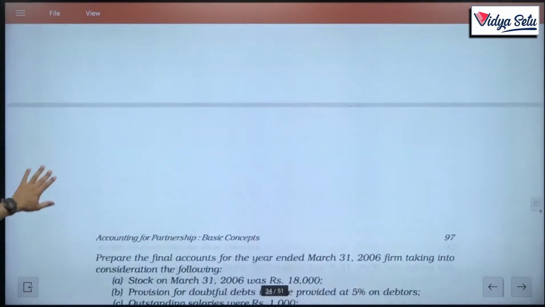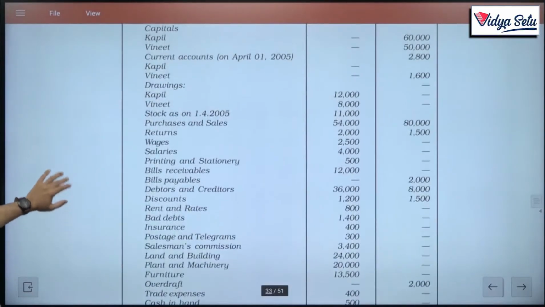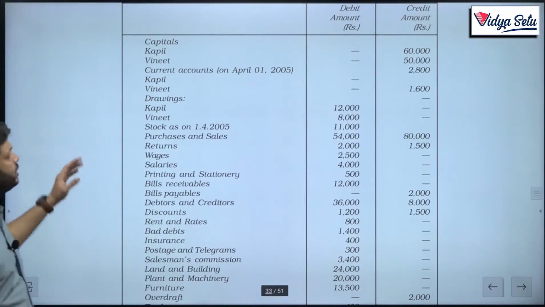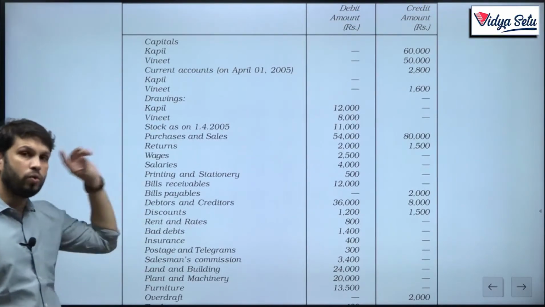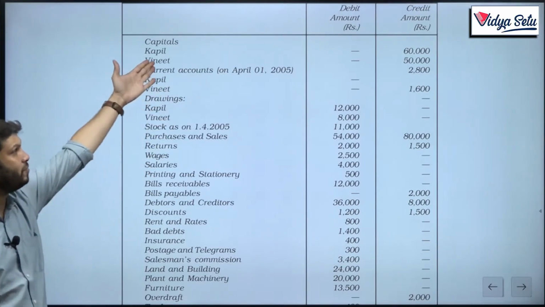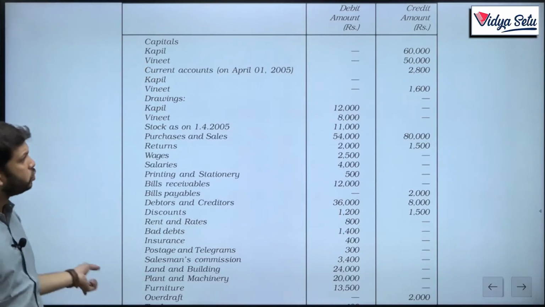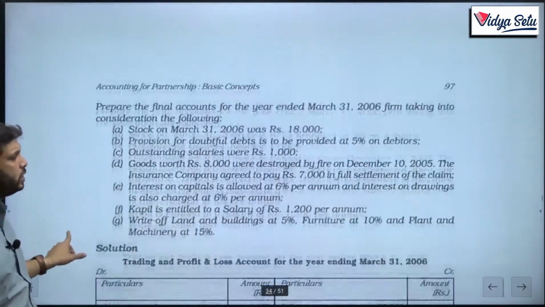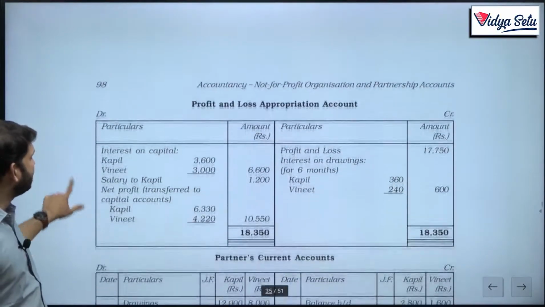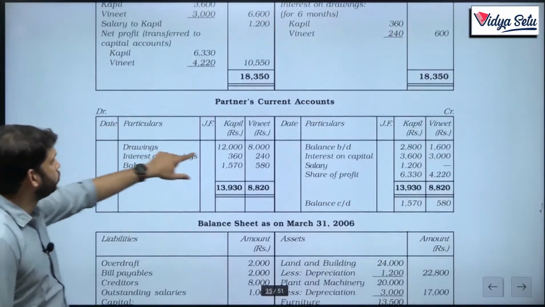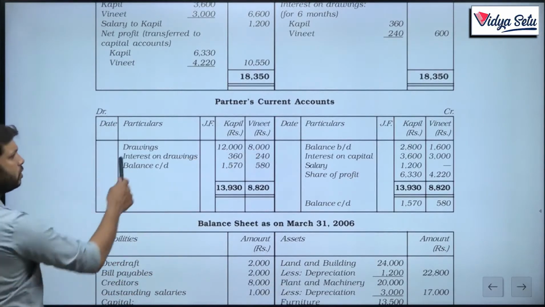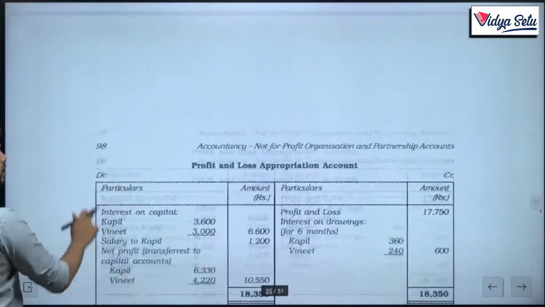Next thing is drawings, that is 12,000 and 8,000. Now we also need to remember there is interest on drawings, and in the same way interest on capital. So these drawings, 12,000 and 8,000, go in the current account only, and this will reduce our balances. We have done this earlier also, so this is also posted once.